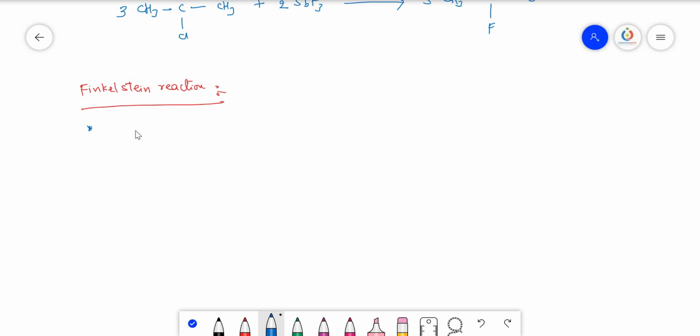So in this case, we use the combination of NaI with the acetone CH3 C double bond O CH3. NaI is soluble in the acetone, or else you can take the methyl alcohol also. So you just take the alkyl chloride treated with NaI, sodium iodide, in the presence of the acetone. They exchange the halogen and we get the alkyl iodide plus NaCl.